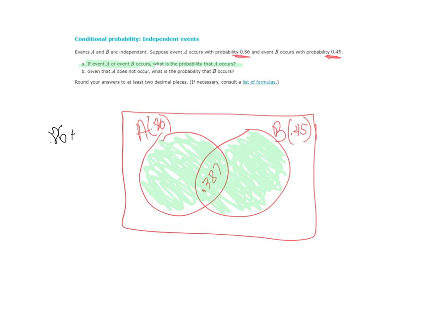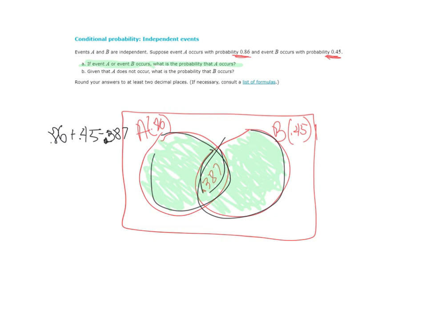A plus B, but I'm going to subtract out 0.387, because I ended up counting that twice. When I counted A, I counted it, and when I counted B, I counted it. So I got to subtract it out.